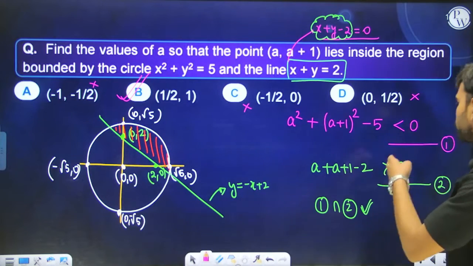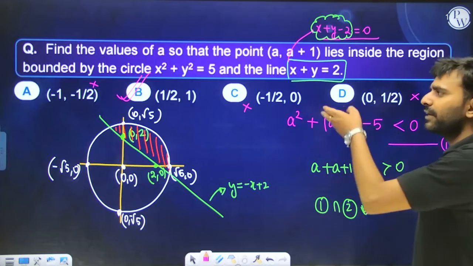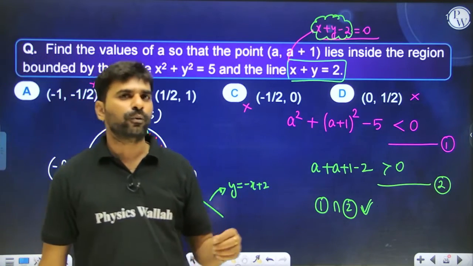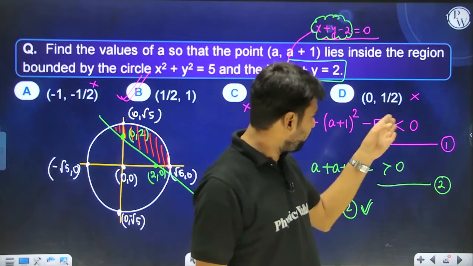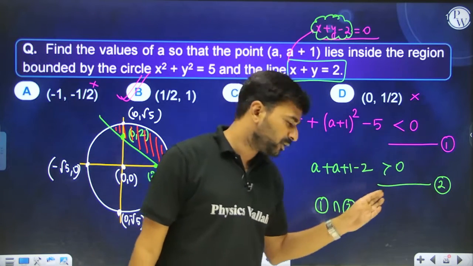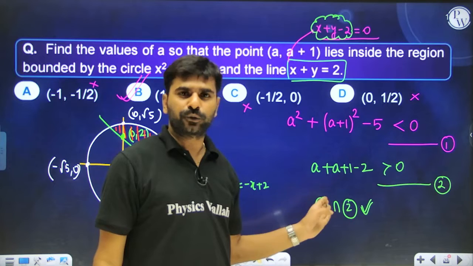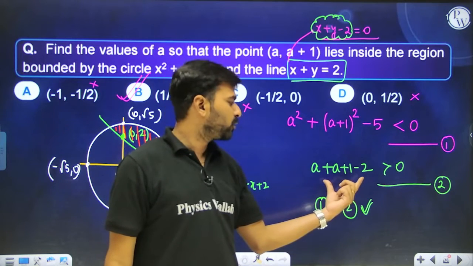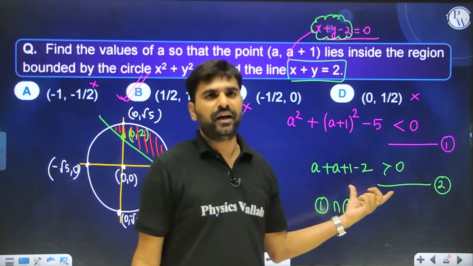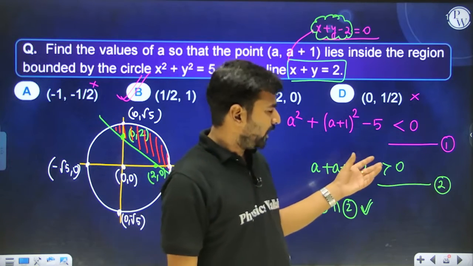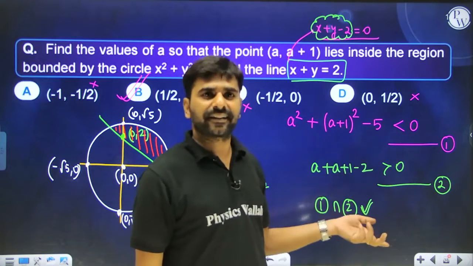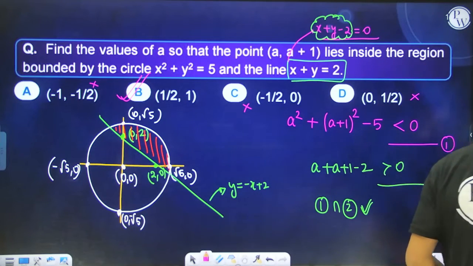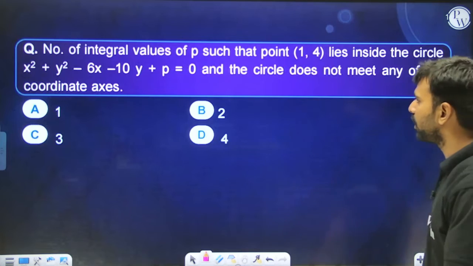You don't even need to solve 1 and 2. From 2 alone you can say that B for Bombay is going to be the answer, yes or no. So that's what I'm telling you, if this question comes in your examination, you don't even need to solve 1 and 2, there is no need to take this long process. From here itself you can say that 2a minus 1 will be greater than 0 means a has to be greater than 1 by 2. So in any case you have to take a greater than 1 by 2 only. There is only one option which contains the value greater than 1 by 2, and that is option B. So that has to be your answer.